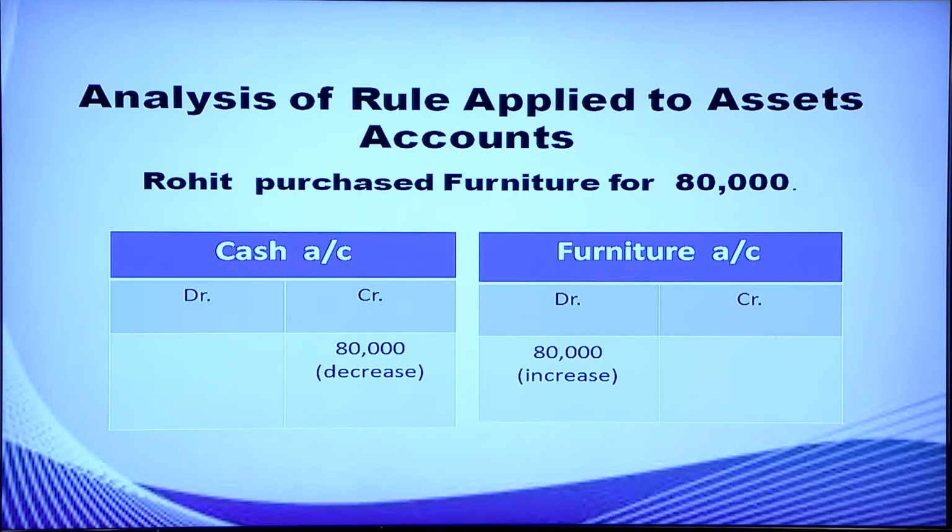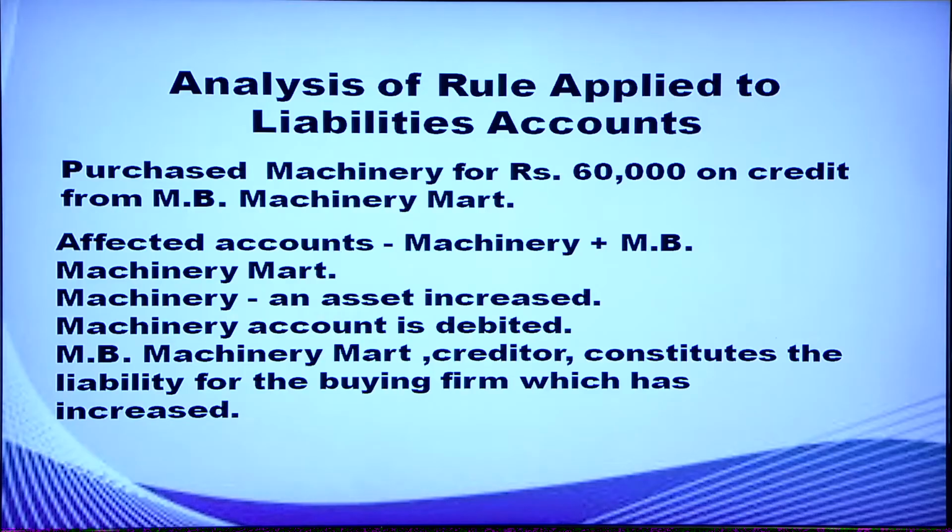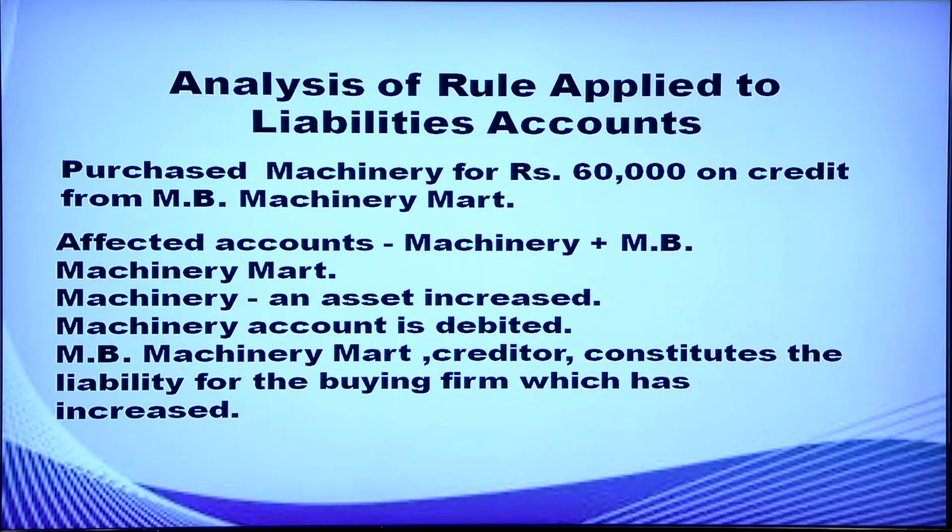Another transaction: purchased machinery for rupees 60,000 on credit from MB Machinery Mart. This is a credit transaction because they have mentioned the name of the party and they have given in the transaction that it is purchased on credit. So the affected accounts are machinery and MB Machinery Mart.